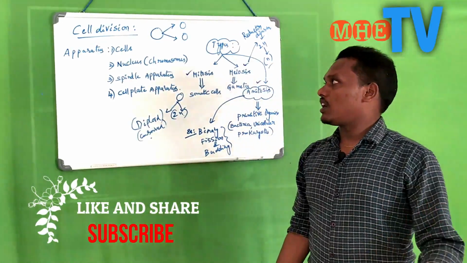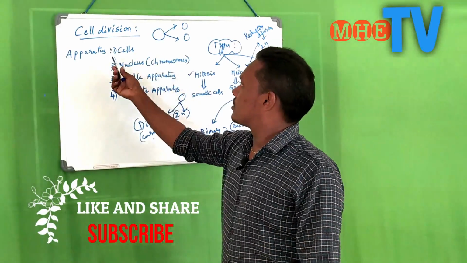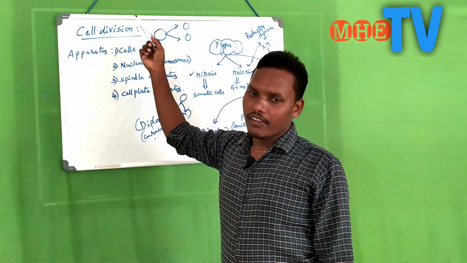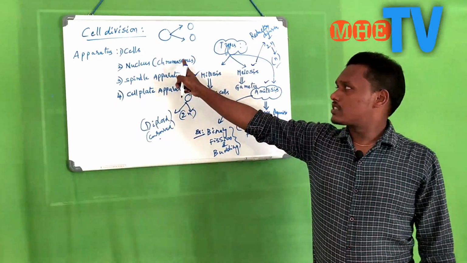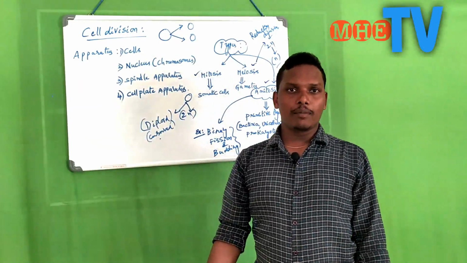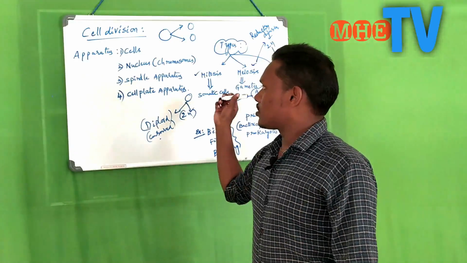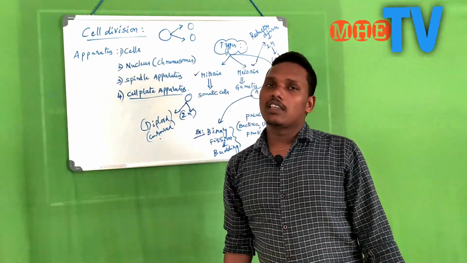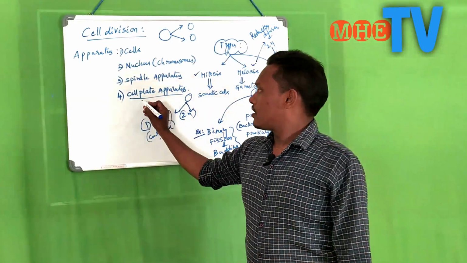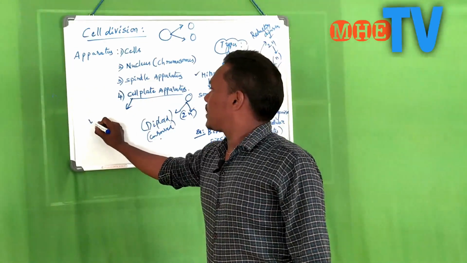Coming to the requirements of cell division. What are the requirements? The basic requirements are cells, and then the nucleus, which comprises chromosomes. Then the spindle apparatus, as I already told, the centrioles form the spindle apparatus. The next one is the cell plate apparatus, which is a plate-like structure.